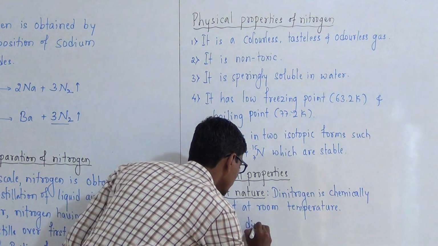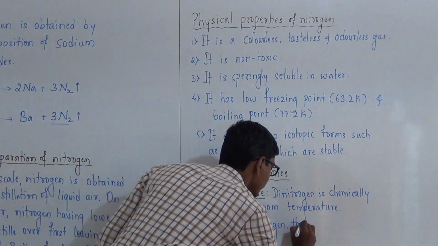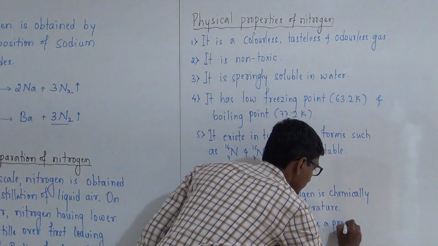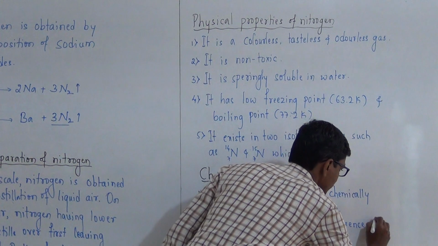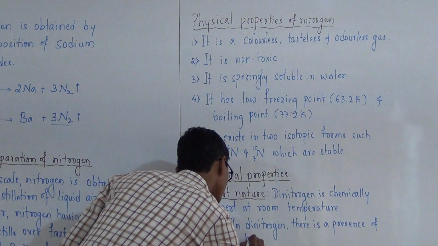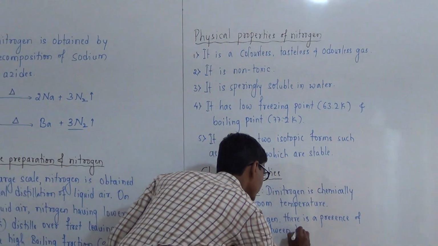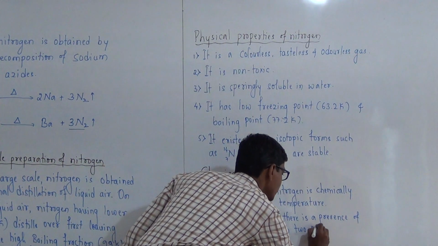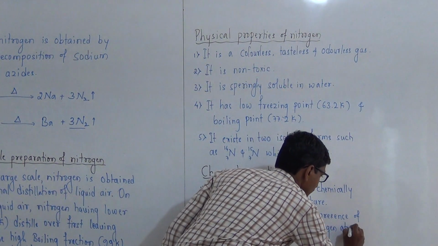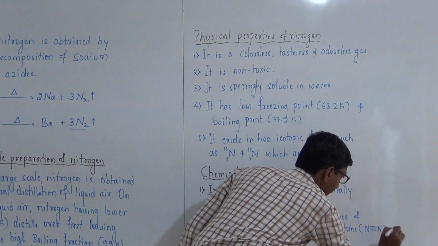The reason for this is that in dinitrogen there is a triple bond between two nitrogen atoms, N≡N.